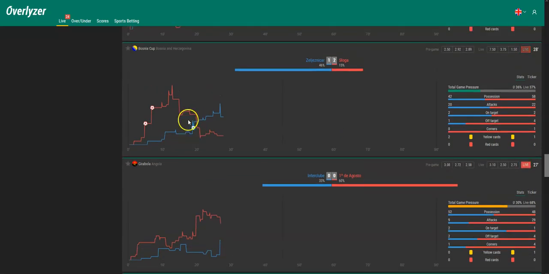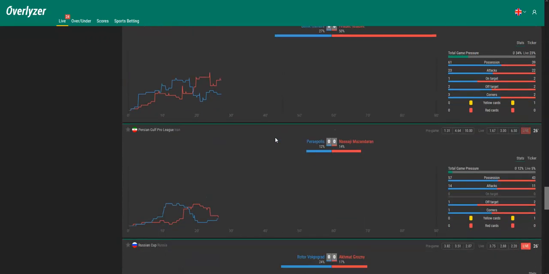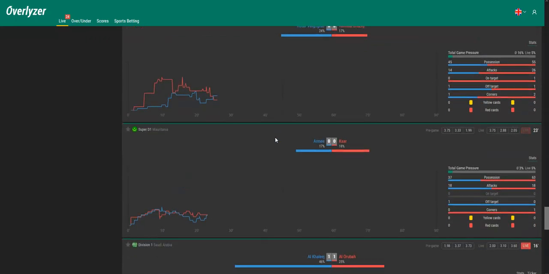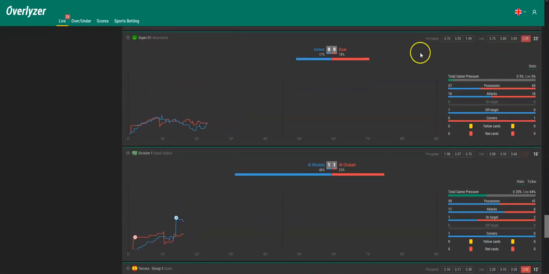Yeah, Seljesnica is increasing pressure now, while Sloga drops after a very good start. All quite even, extremely balanced here in Mauritania.